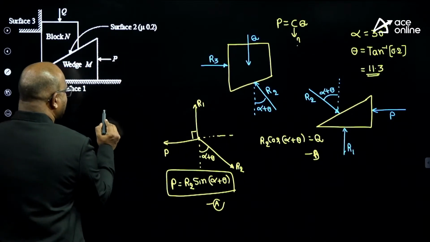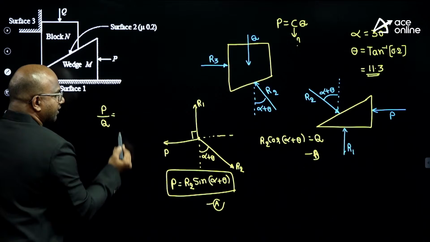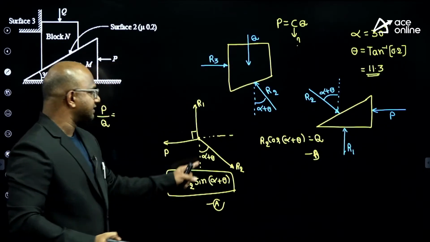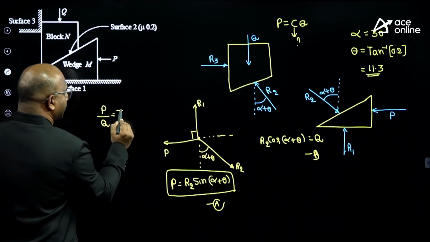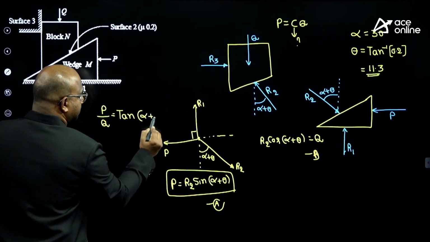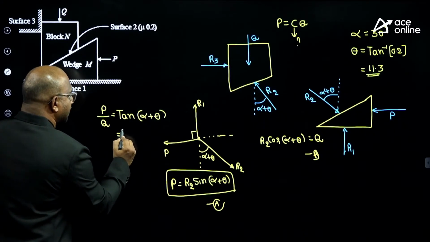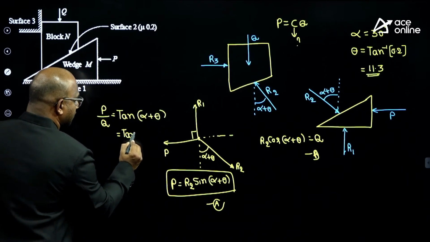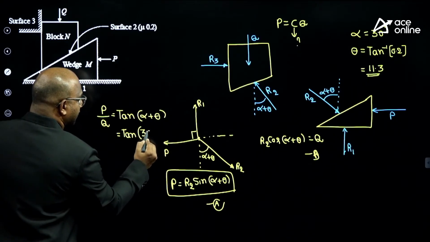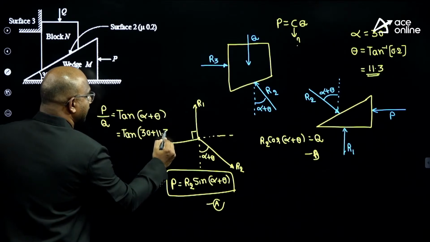If you take A by B, I will get P by Q equal to how much? R2 gets cancelled. Sin of alpha plus theta over cos gives tan of alpha plus theta. Now substitute. Tan of alpha 30, theta how much? 11.3.